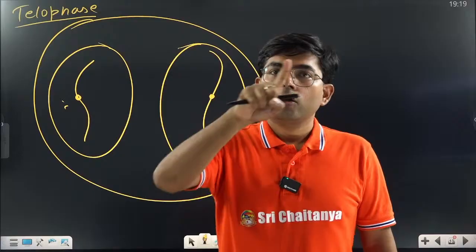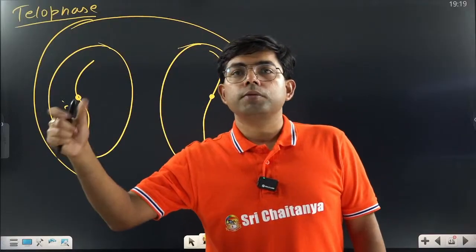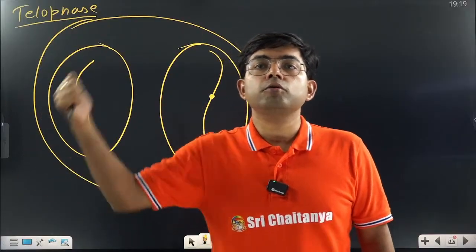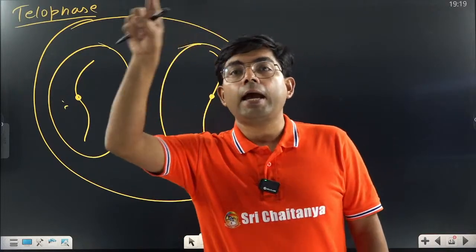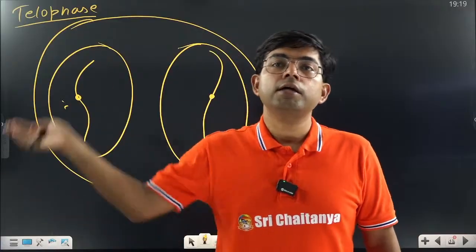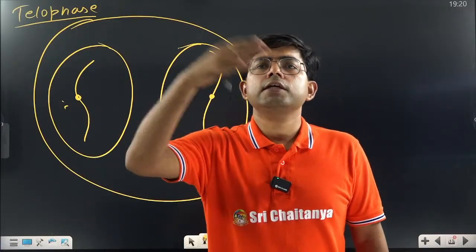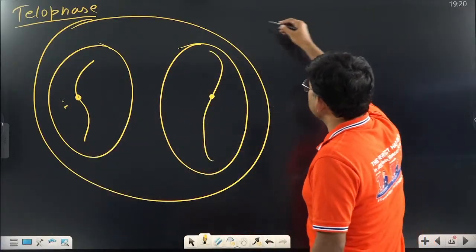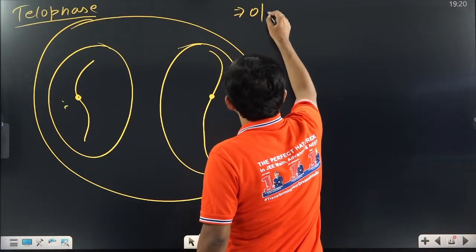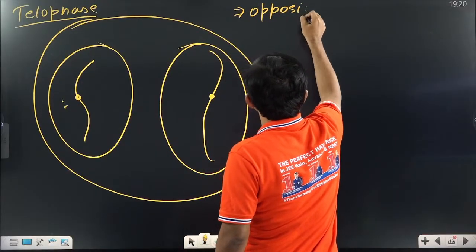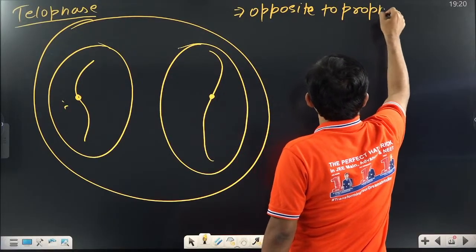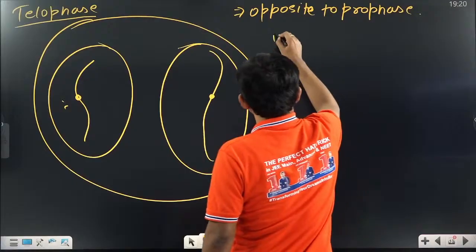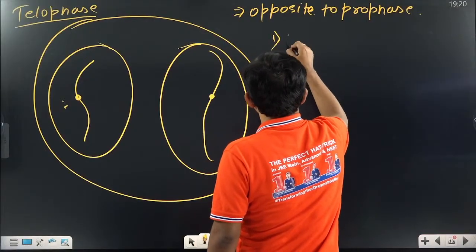There chromatin became chromosome. Here what will we see? Chromosome becomes chromatin. There spindle fiber appeared. Here spindle fiber disappears. So everything is opposite. So we can simply say that it is opposite to prophase.